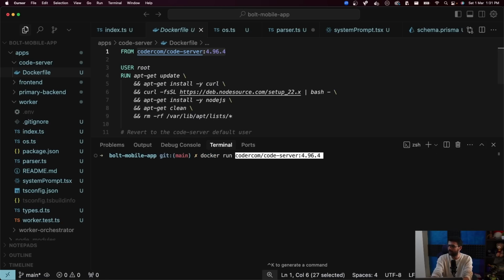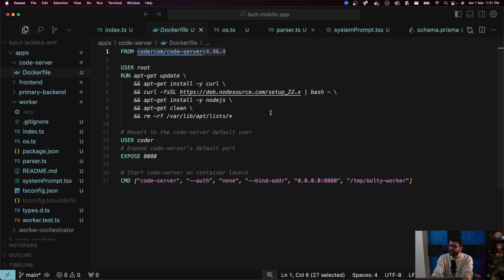Docker run this. That would work. You can run Docker run coder.com/code server and expose a few ports, of course. But the problem then is that when you start this, it doesn't have node in it. So that's why I've created a modified Docker file.